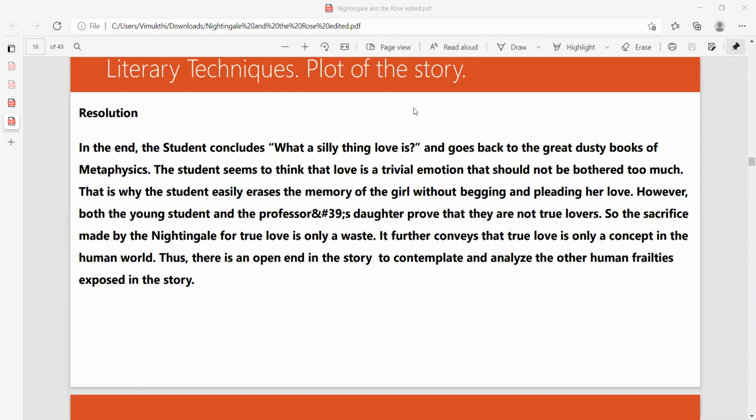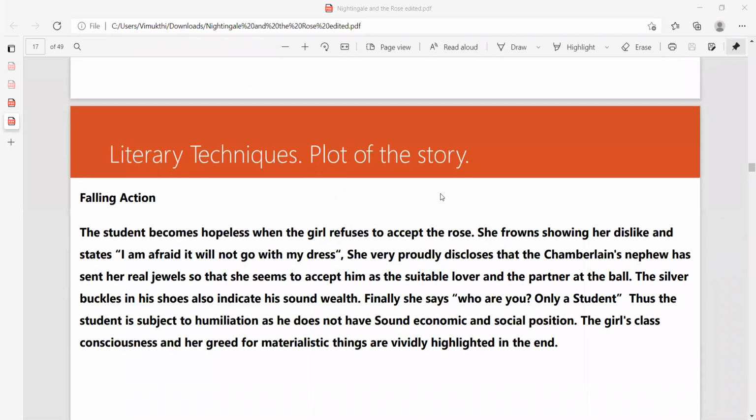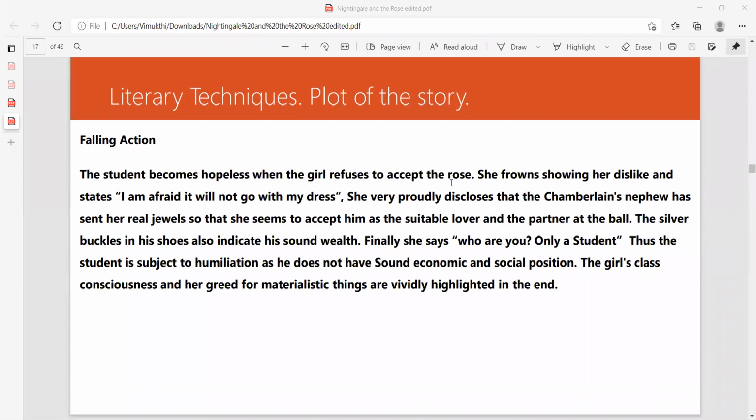There is a falling action. Okay, right. I have taken that into the resolution. I'm sorry, the falling action is here. The student becomes hopeless when the girl refuses to accept the rose. So the boy goes to give the red rose, but suddenly the girl vehemently refuses it. Right? The girl says that I don't want it. Is it like self-reflection of his mistakes? Yes, I have used that in that perspective because he did not understand the sacrifice actually done by the Nightingale. That is the problem that we can see.